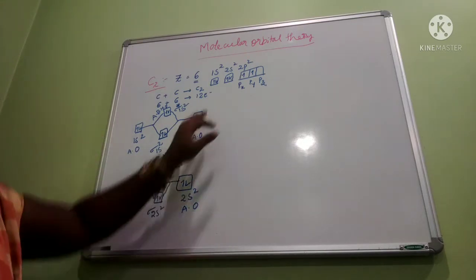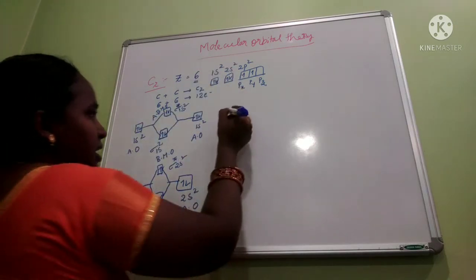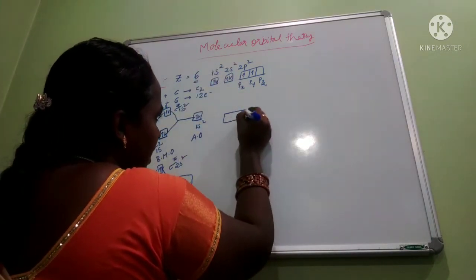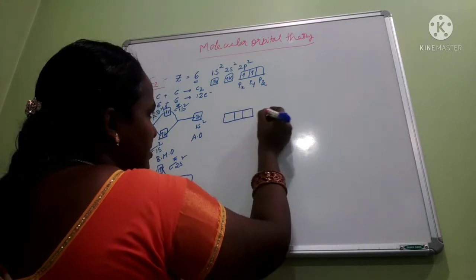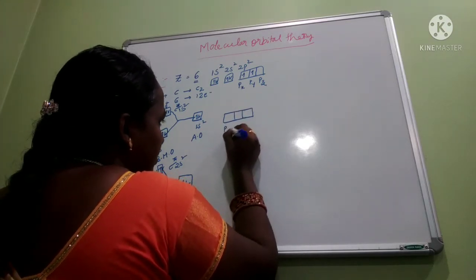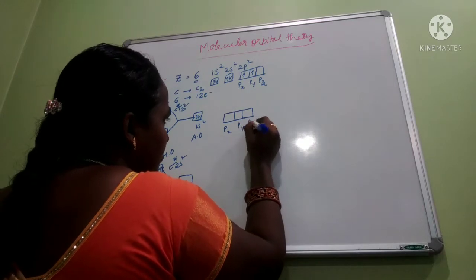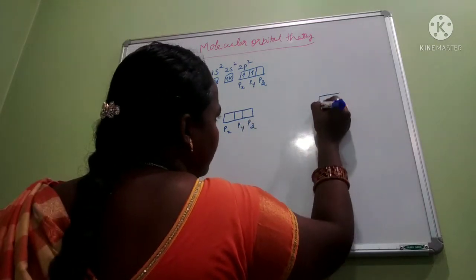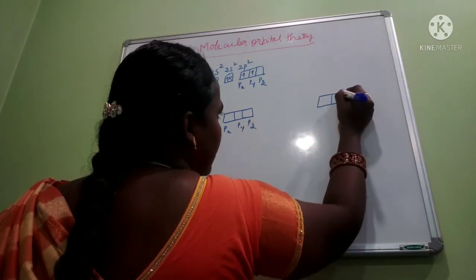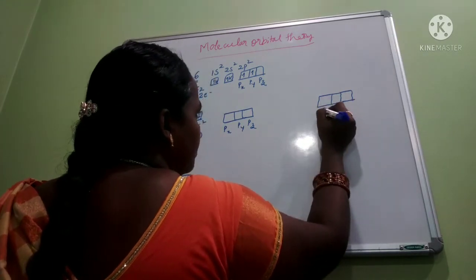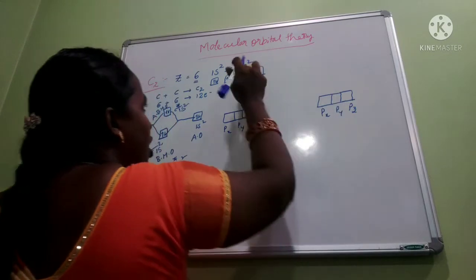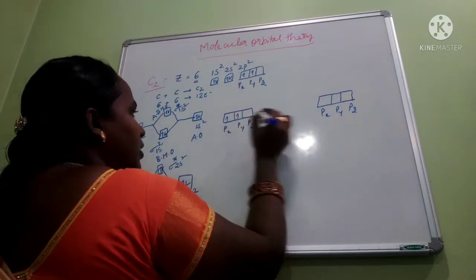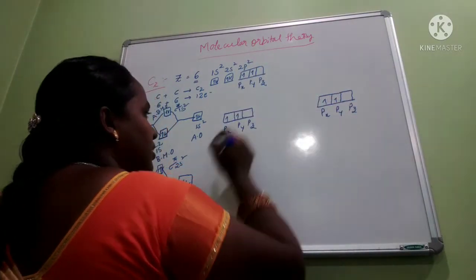Now what is left? 2p. Here p means we have 3 lobes, px, py and pz. In the same way for the other carbon, px, py and pz. How many electrons do we have? 2 electrons we have.